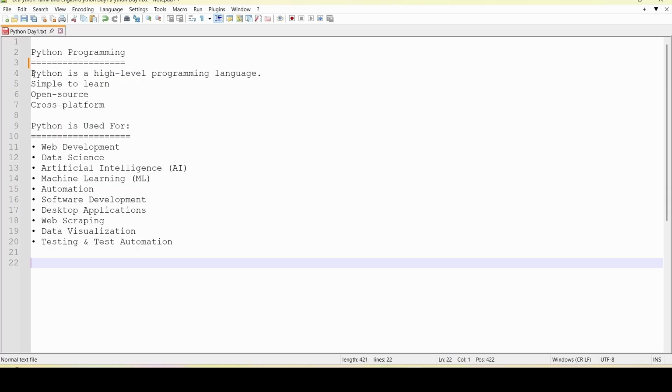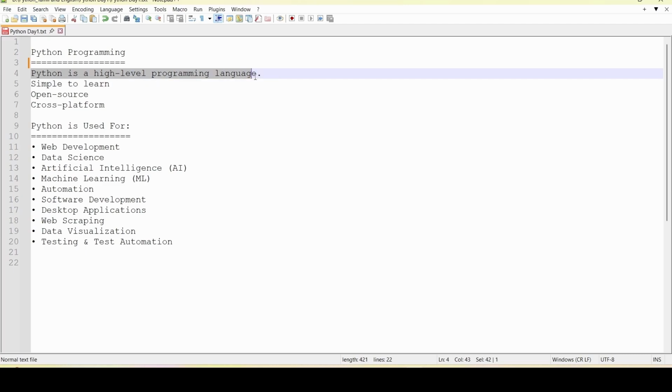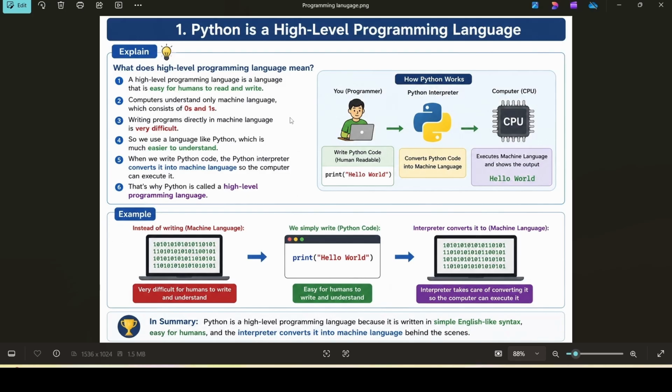So, here, first one, Python is a high level programming language. What does high level programming language mean? A high level programming language is a language that is easy for humans to read and write. Computers understand only machine language, zeros and ones. Writing machine level programming language is very difficult for humans. So we use a language like Python, which is much easier to understand.